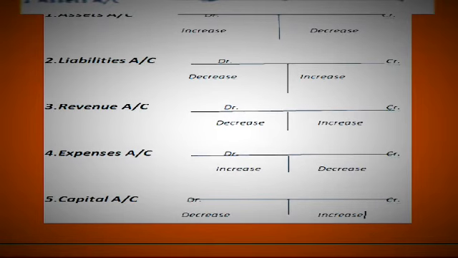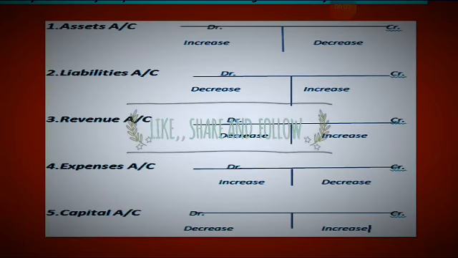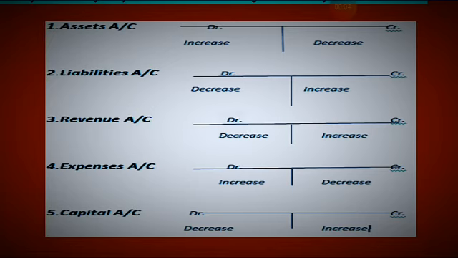Capital account is to be debited when it is decreased, and capital account is to be credited when it is increased. In simple way, student, remember these things: rule of debit and credit of income, capital and liability are the same. Similarly, rule of debit and credit of expenses and asset are the same in the modern rules.